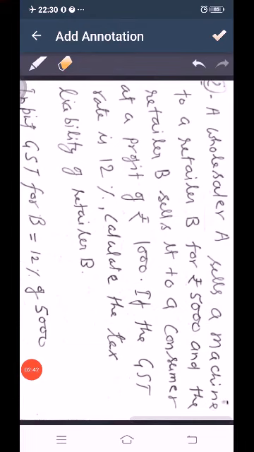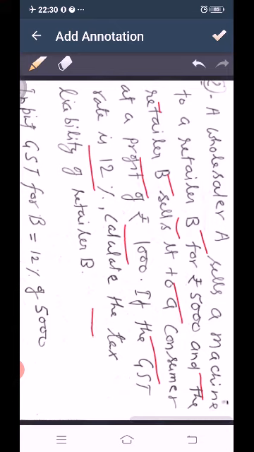Let's see question number 2. A wholesaler A sells a machine to a retailer B for rupees 5,000 and the retailer B sells it to a consumer at a profit of rupees 1,000. If the GST rate is 12%, calculate the tax liability of retailer B. How much GST tax will be paid by retailer?